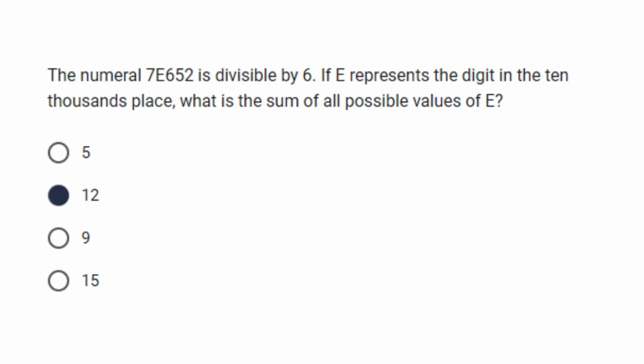To solve the problem, we need to understand the conditions under which a number is divisible by 6. It has to be divisible by 2 and 3. So in order for a number to be divisible by 6, it should satisfy the condition of being divisible by 2 and being divisible by 3.